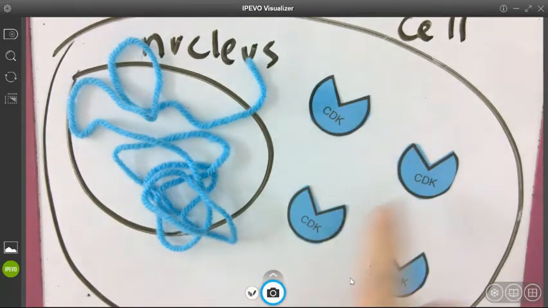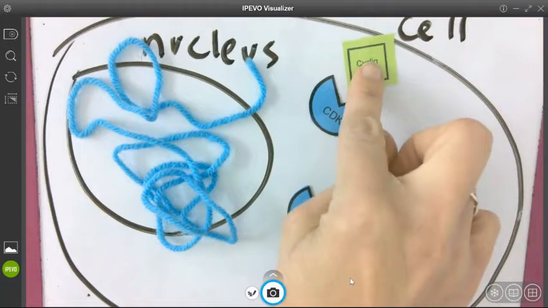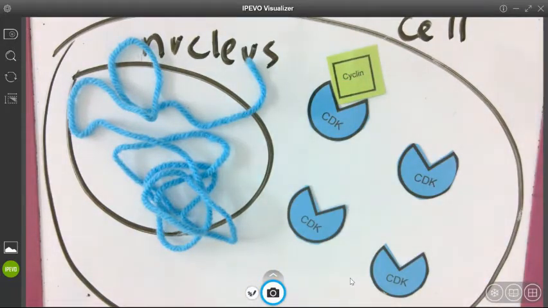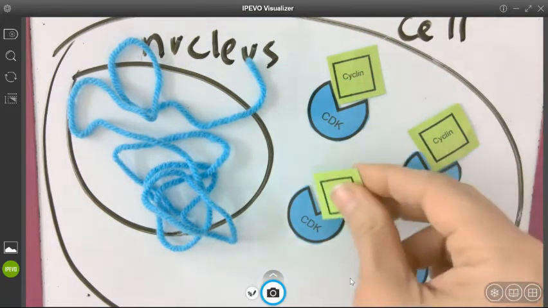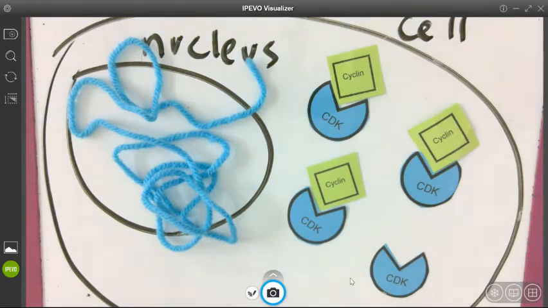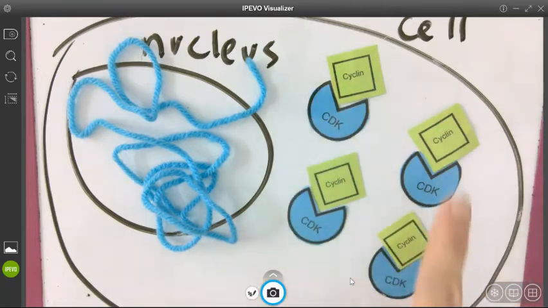Here we have our chromatin. And what's happening is our CDK levels are constant. As the cell grows, we make a G1 cyclin. As the organelles replicate, we make a G1 cyclin. As the cell continues to grow, we make another G1 cyclin. As the organelles continue to replicate, we make another G1 cyclin. The CDK levels were always constant, but the G1 cyclin levels increased.